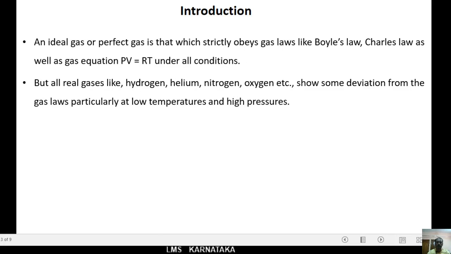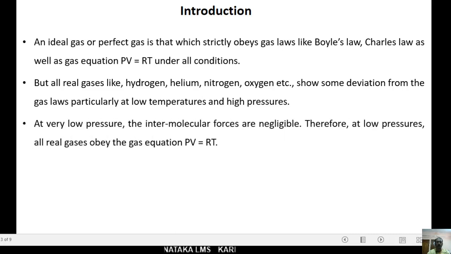But all real gases like hydrogen, helium, nitrogen, oxygen, etc., they all show some deviation from the gas laws, particularly at low temperatures and at high pressures. But in ideal gas, we don't consider particularly low temperatures and high pressures. But in case of real gases, we consider low temperatures and high pressures.